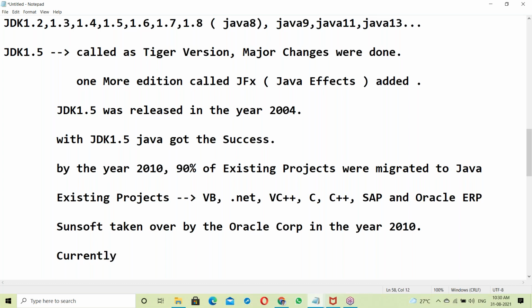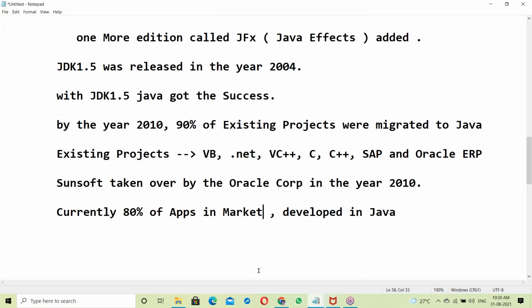Currently, 80% of total applications in the market are developed in Java.